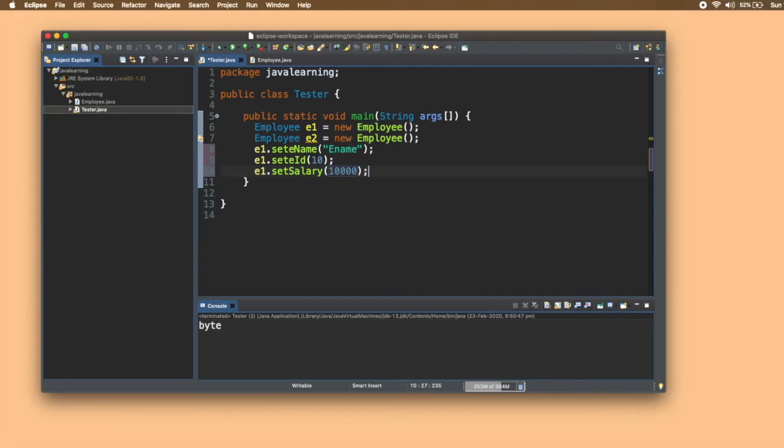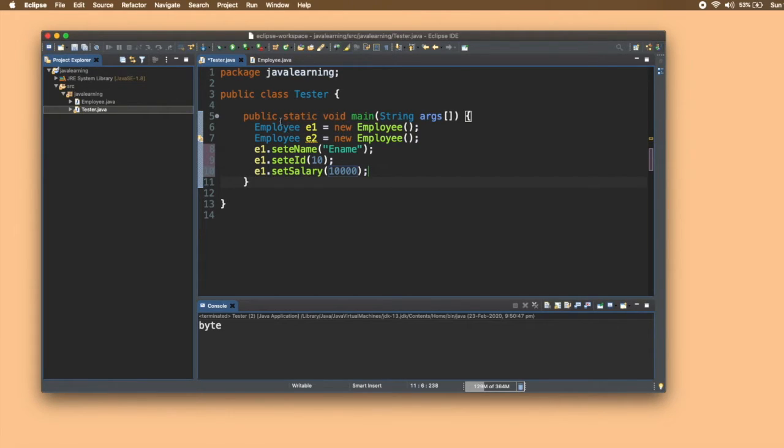So when we created this e1 object, employee e1, this is the type of the e1, and we wrote new employee. Suppose we want that as soon as the object is created, default values are given to the variables that we have inside the class.